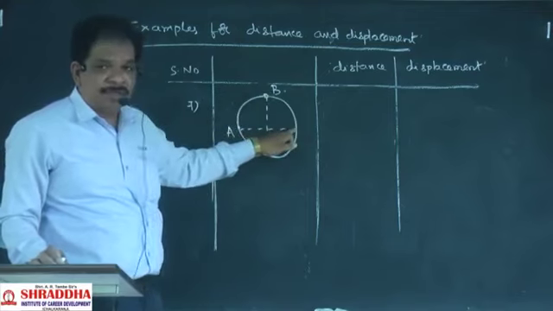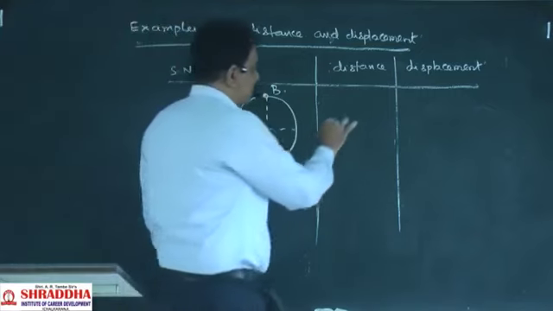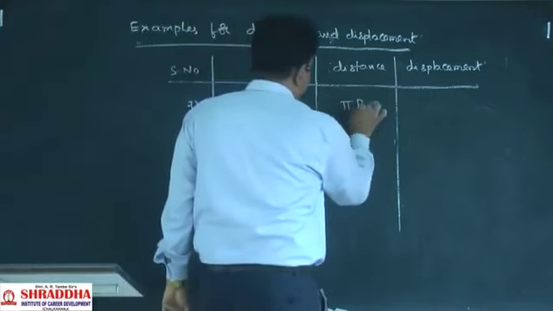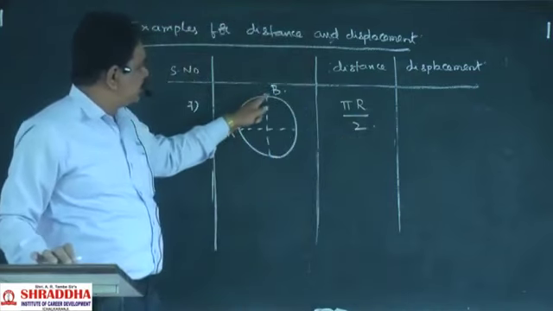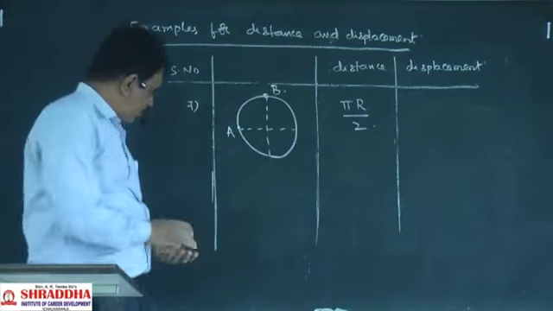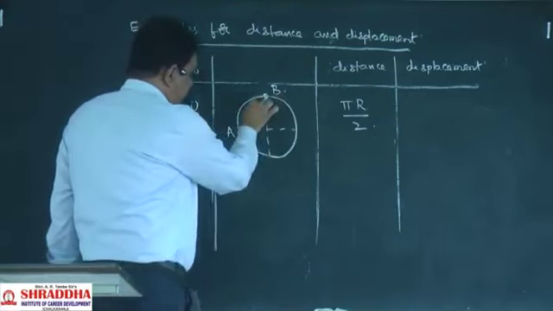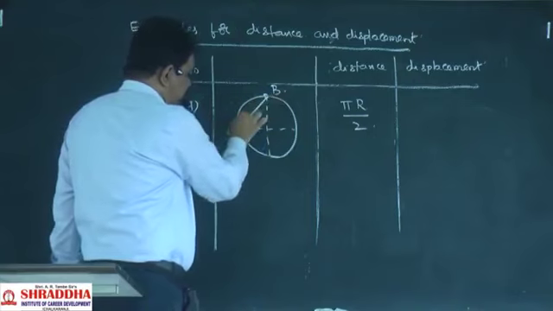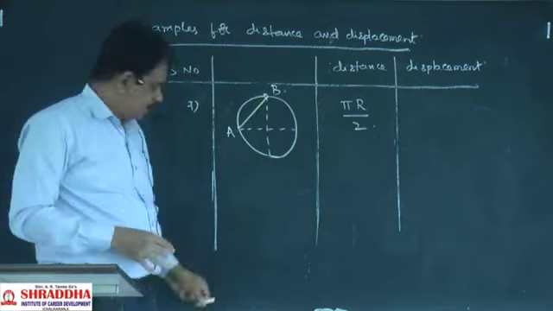Here to here is pi r, here to here is pi r by 2. So the distance is pi r by 2. What is the displacement? This will be the displacement.